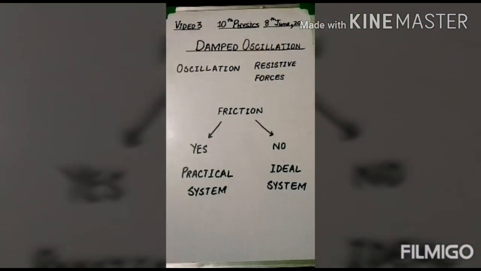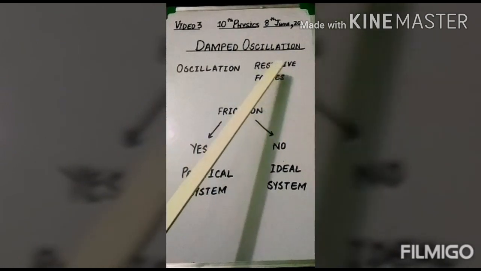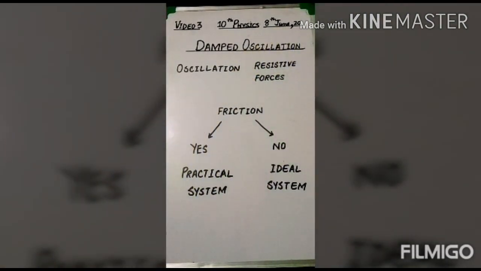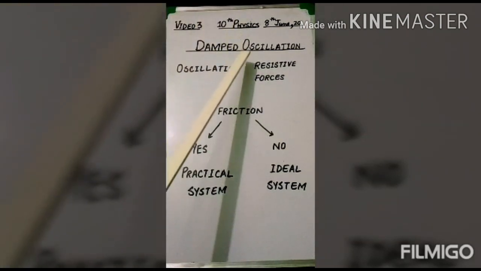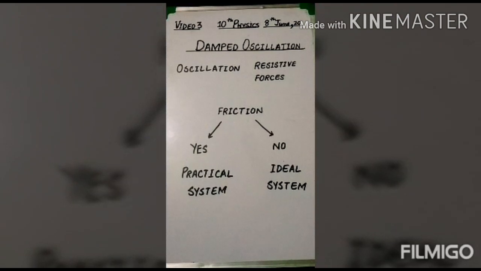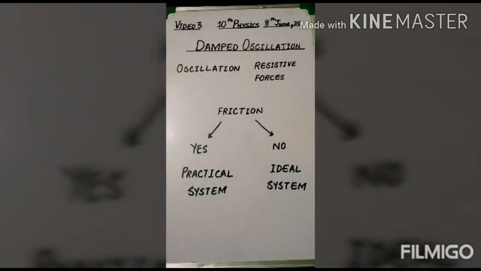Damped oscillations. Whenever any system is performing or oscillating in the presence of some resistive forces, then the oscillations will die out with time. Then we say that these are the damped oscillations. But if you come to the topic of friction, you have read this topic in 9th class.